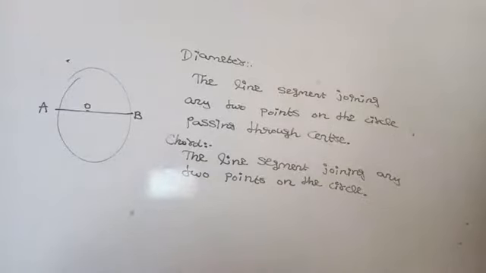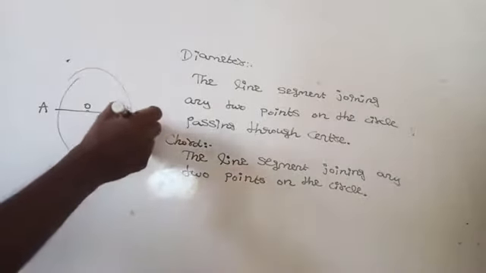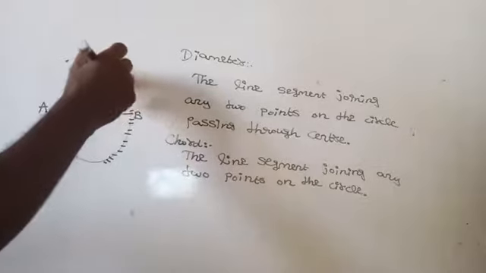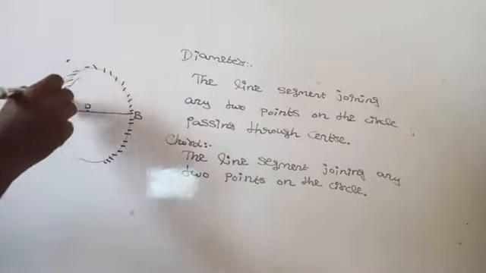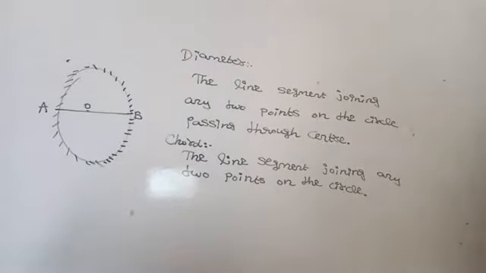Then after that, what is meant by perimeter? The perimeter of a circle is known as what? The circumference of the circle. Perimeter means boundary, the boundary of the circle. The sum of the lengths of the boundary of the circle is called the perimeter.